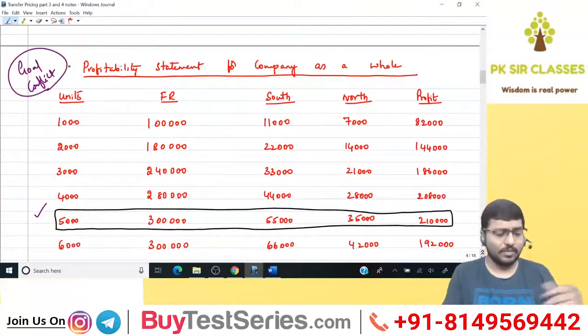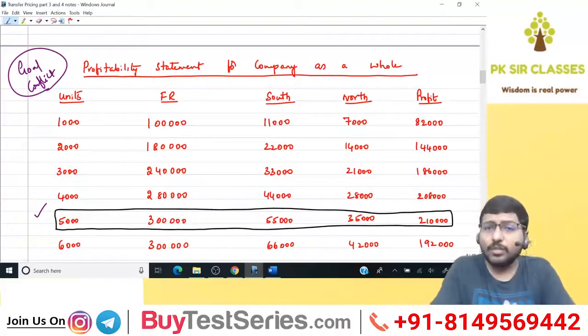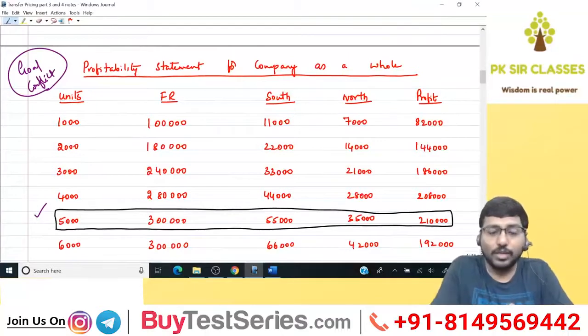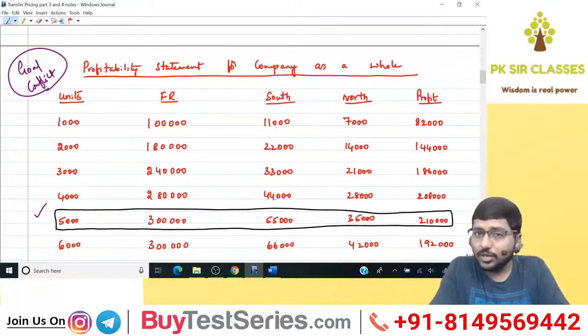So that's the keyword. What do you mean by goal conflict? I told you yesterday. If individual divisions, that is South division and North division, take decisions which are not in the interest of the company as a whole, then you call that scenario goal conflict. What is the contrary to this?